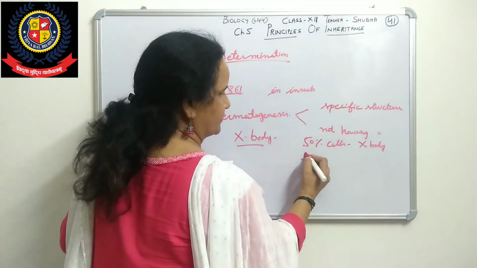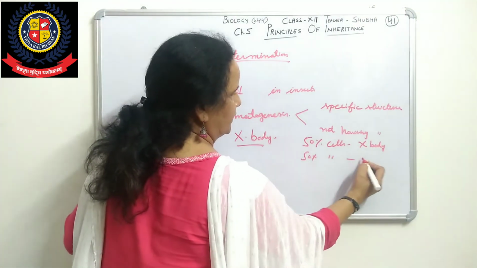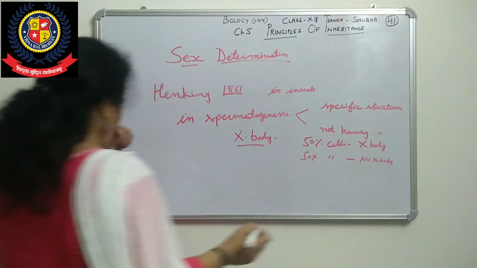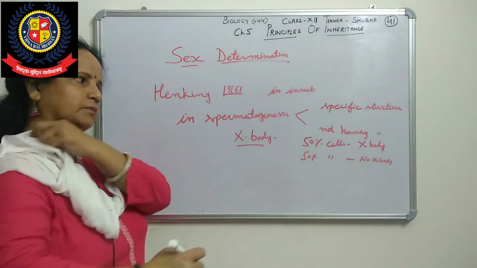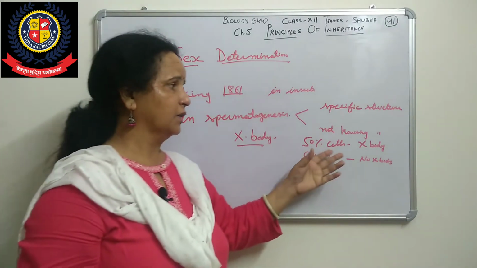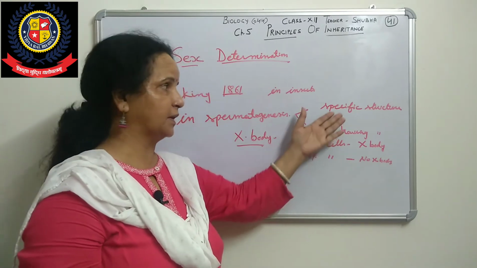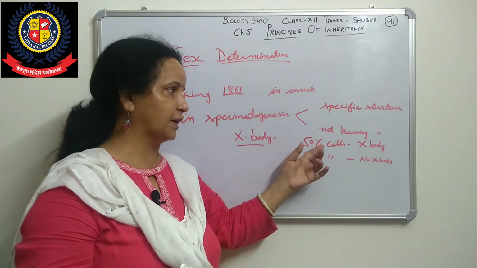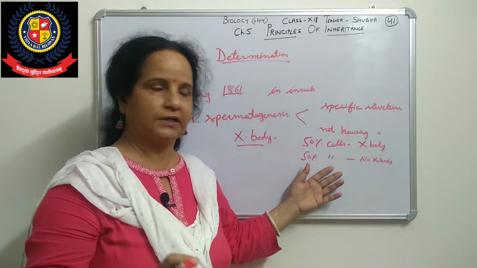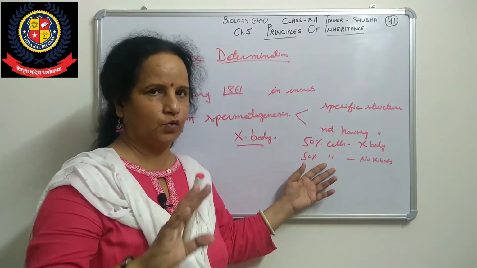Suppose there are 100 gametes, 50 are having the X body and 50 are having no X body, that is, only autosomes are there, with no sex chromosome.